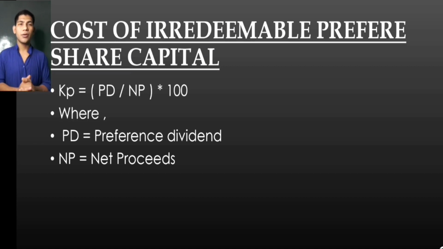The cost of irredeemable preference share capital is KP = (PD / NP) x 100, where PD is preference share dividend and NP is net proceeds.